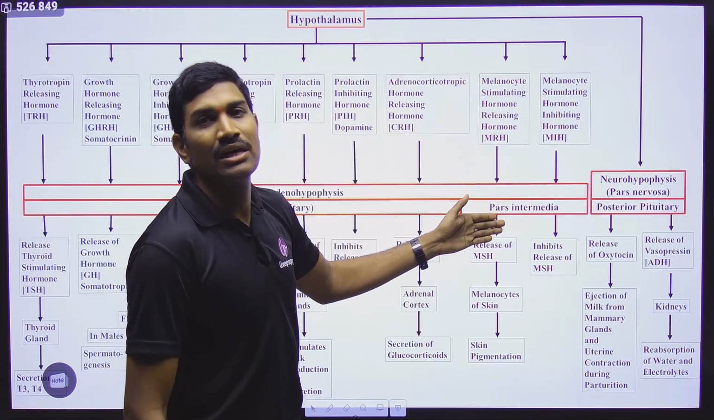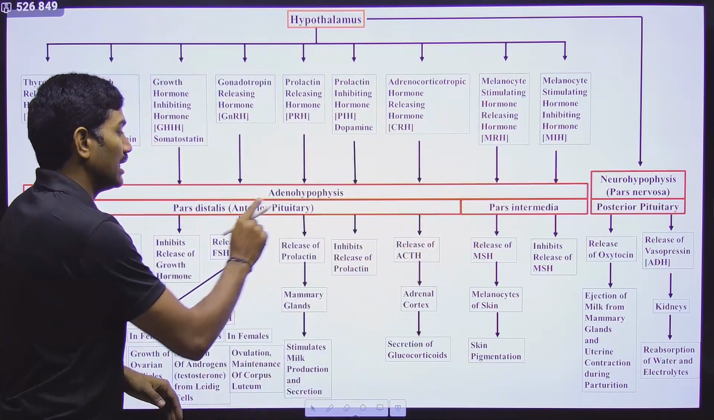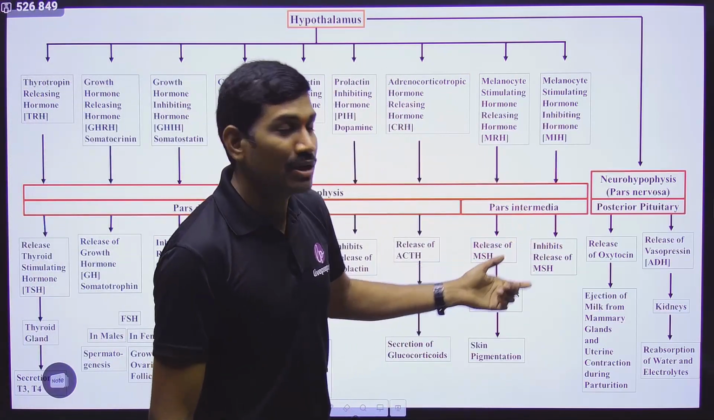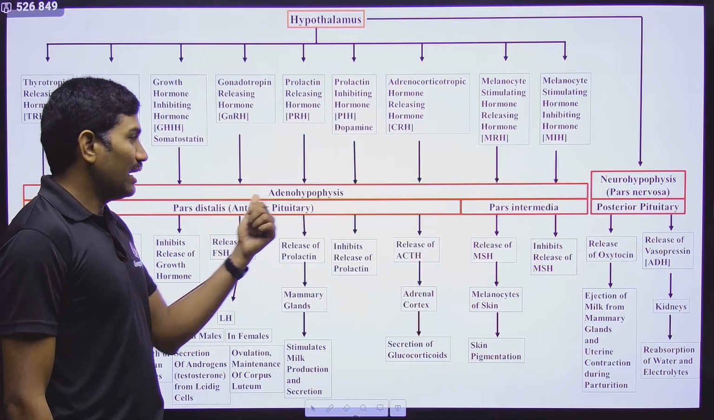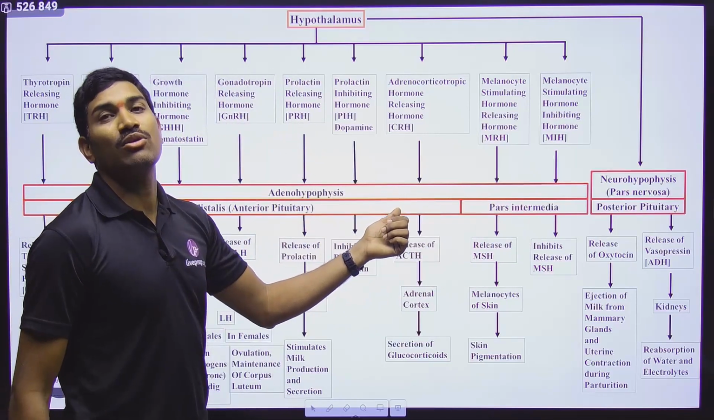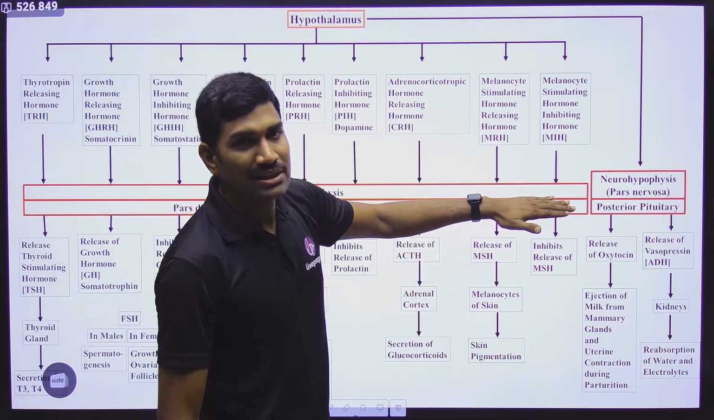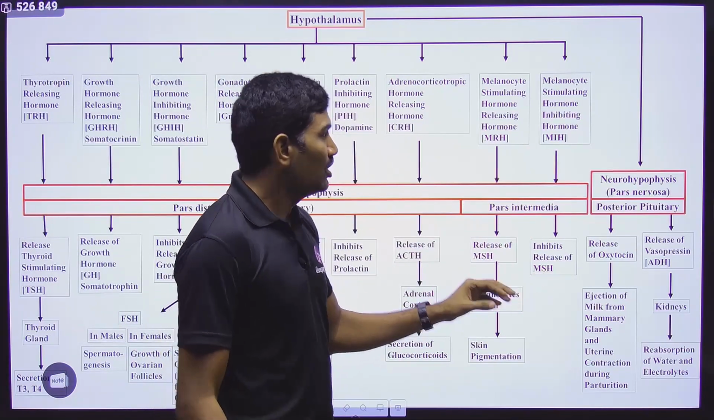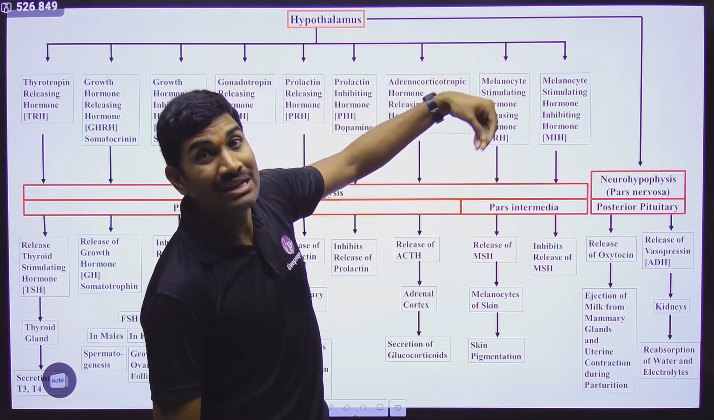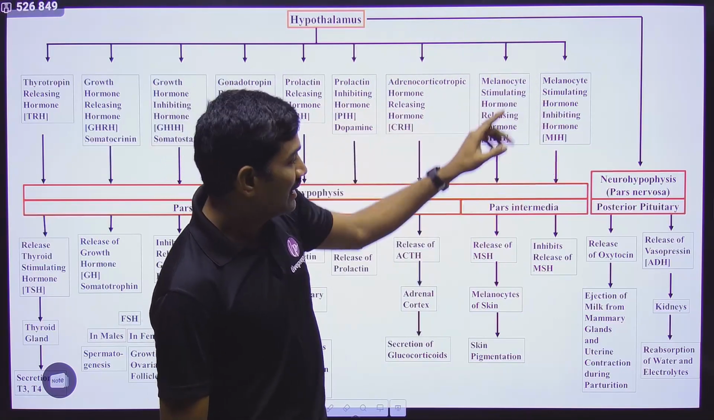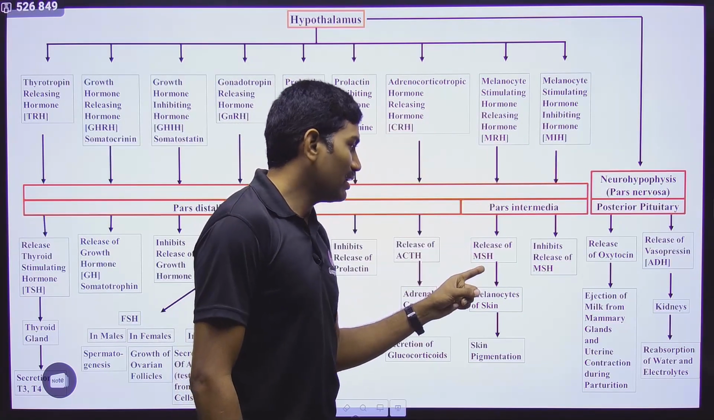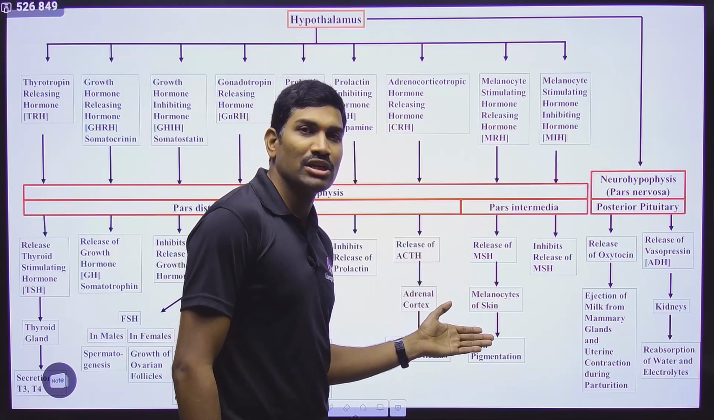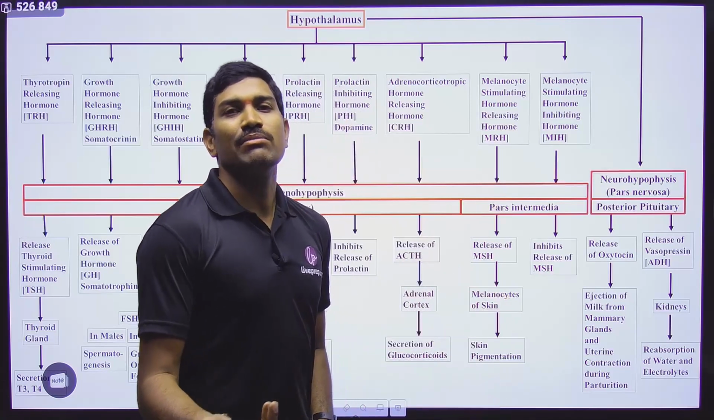When it is acting on the adenohypophysis, I am not saying anterior pituitary, adenohypophysis, in that also the pars intermedia, because pars distalis and pars intermedia combined are called adenohypophysis. And please remember, from the pars intermedia only one hormone is released, that is the melanocyte stimulating hormone. So when melanocyte stimulating hormone releasing hormone is produced from the hypothalamus, it acts on the pars intermedia, so that the pars intermedia will release melanocyte stimulating hormone, which acts on the melanocytes of the skin and helps in skin pigmentation.